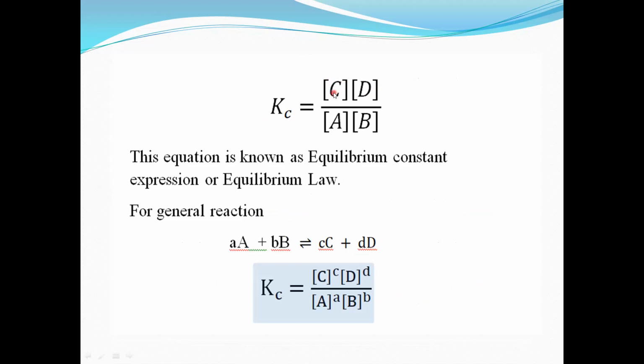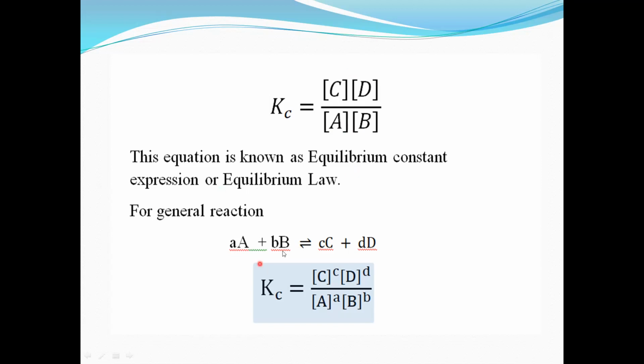Here in that reaction, the coefficient of C and D is 1, so we have not written 1, because it is assumed that if there is no power, it is considered as 1, divided by concentration of A into concentration of B. This equation is known as the equilibrium constant or equilibrium law.